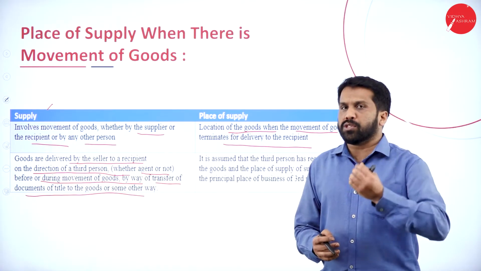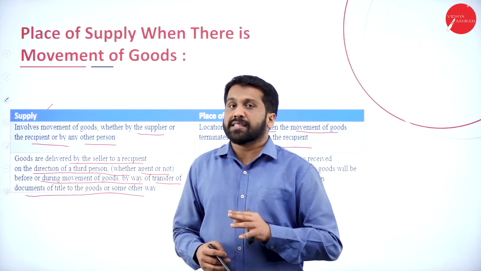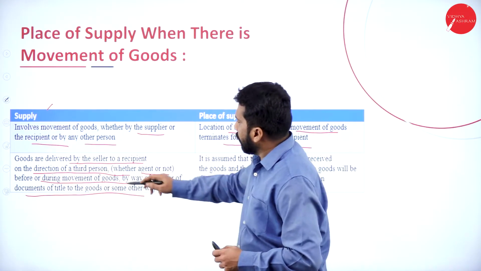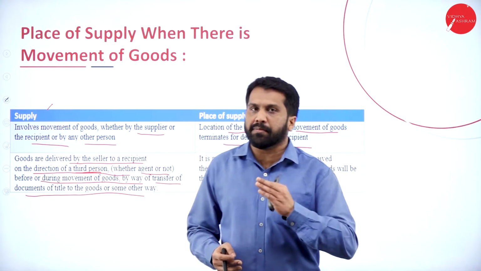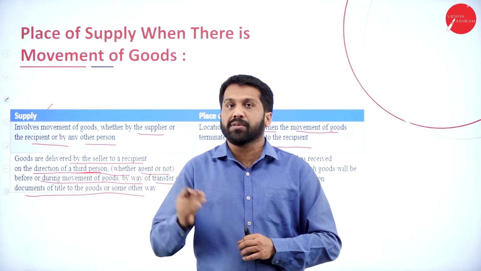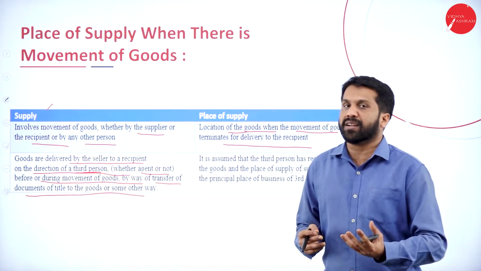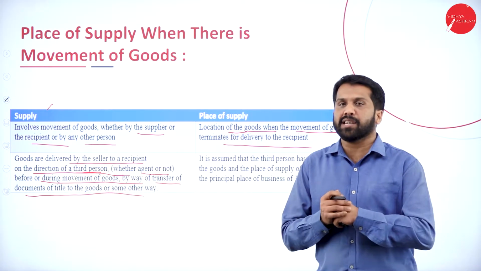Now, you sold from Bangalore to Mysore. That is a normal case. Sometimes what happens is that the third person tells you, "Don't send to Mysore, send to Dharwad." So it will be according to the third party's wish. Then which place do we have to consider as the place of supply?